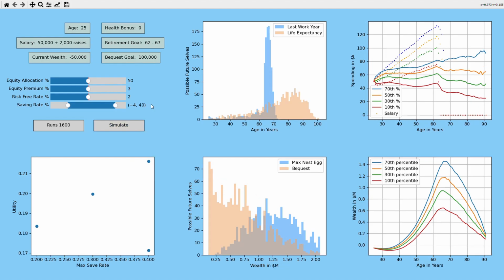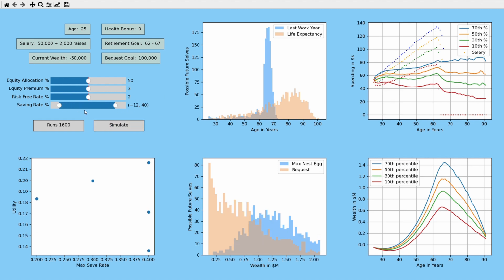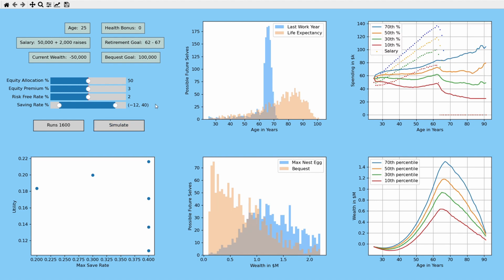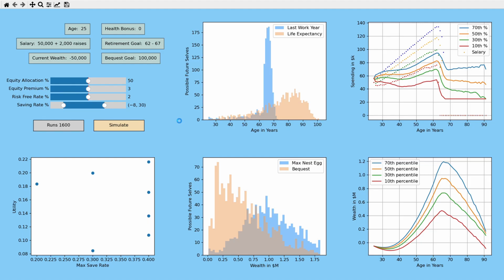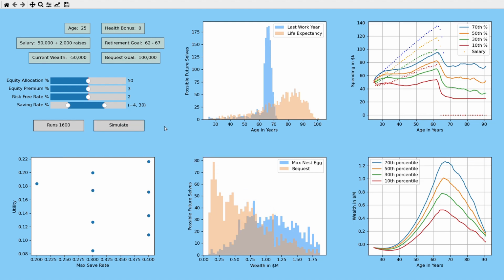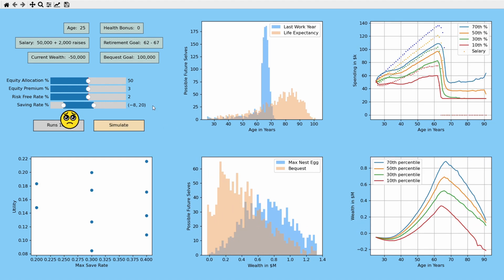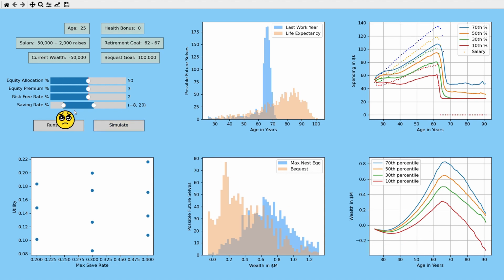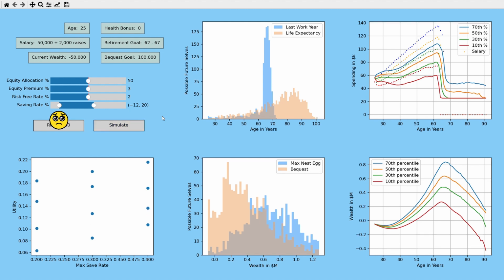I wanted to see what would happen if we allowed the person to go into even more debt. I was thinking they could spend more when they were young and then make up for it with earnings later. We do this by allowing the savings rate to go negative. So we can try -4, -8, or -12%, for example. Surprisingly, the effect is very small. They do not pay off their debts until about age 40, regardless of these different borrowing scenarios.